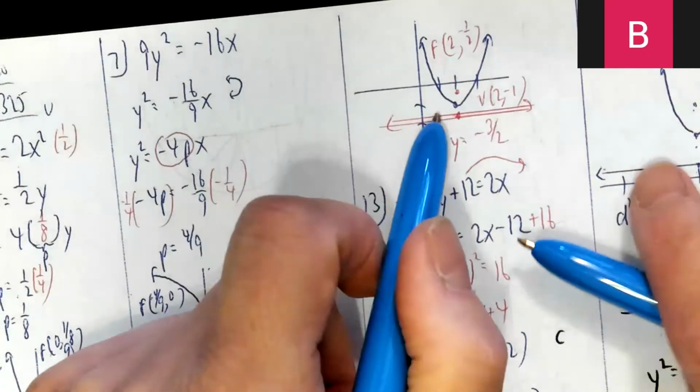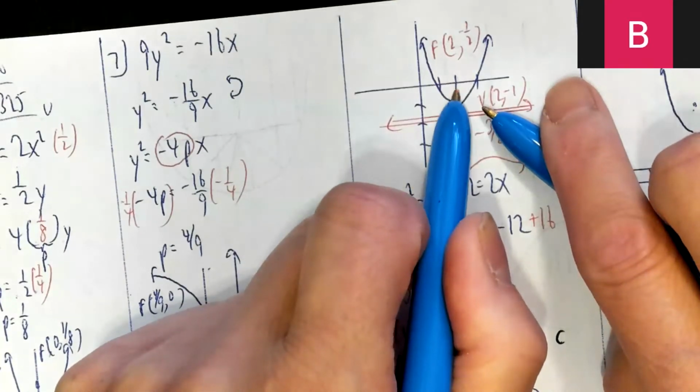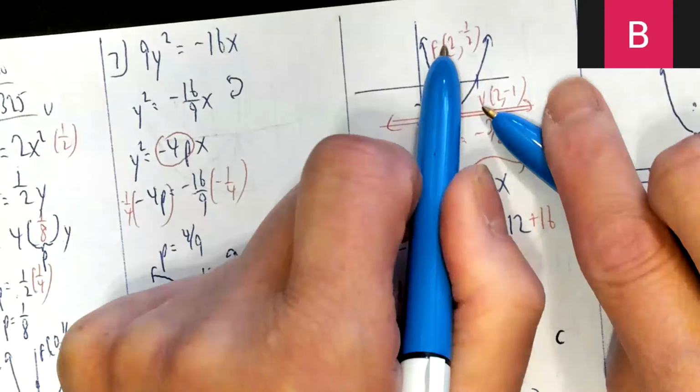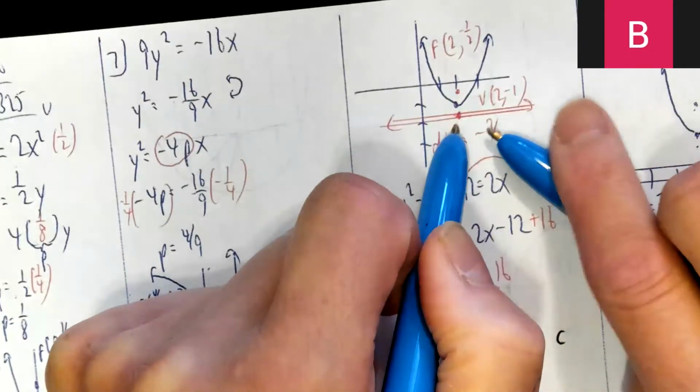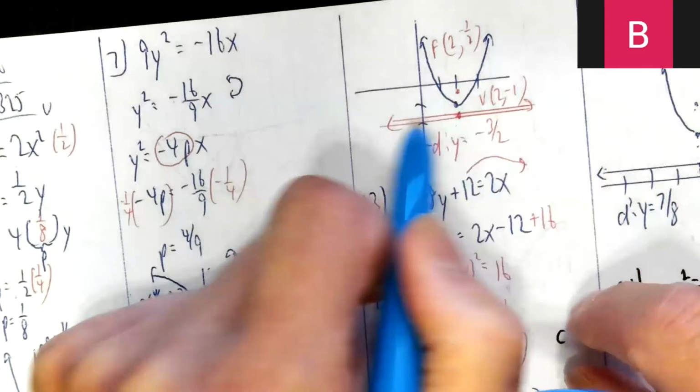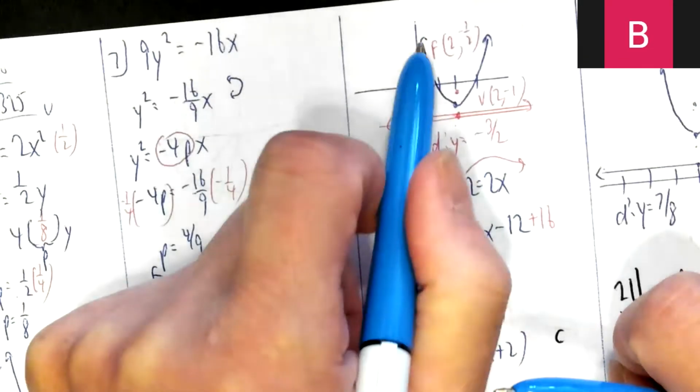So I go to 2, -1, half a unit up, focus is 2, -1/2. Go half a unit down, draw this horizontal line, which is y equals -1.5 or -3/2. And there we go.